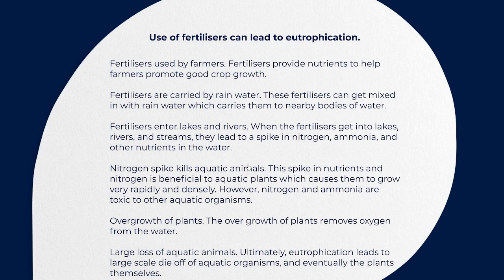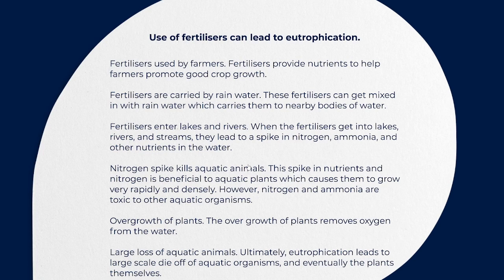So nitrogen and ammonia are toxic to other aquatic organisms. Of course, we learned that ammonia is a really toxic compound. That's why our body even breaks it down. So remember that ammonia is a really toxic compound, and it can really affect the organisms present inside the area or the water body negatively. Our body breaks ammonia down to urea because it's really important. It can be fatal to us. Just like that, it can be fatal to animals.